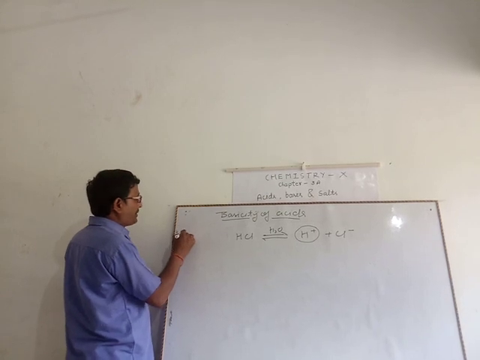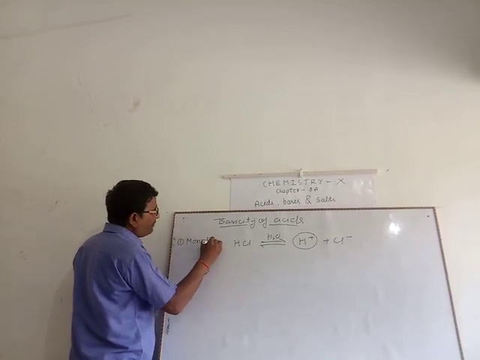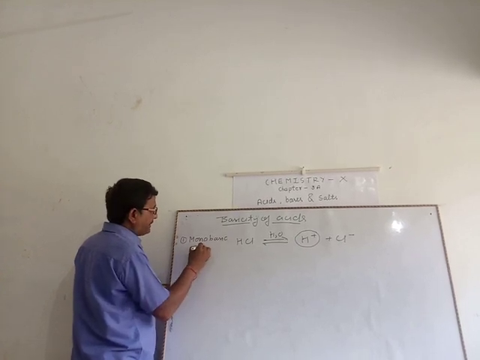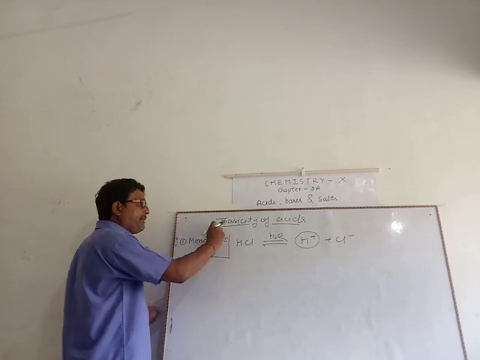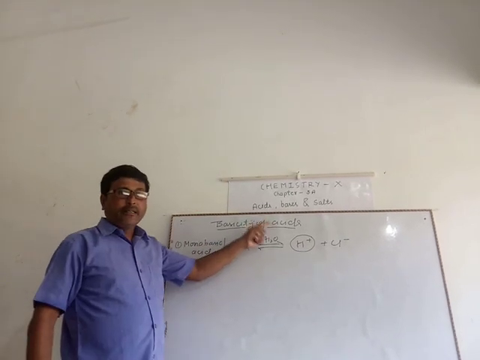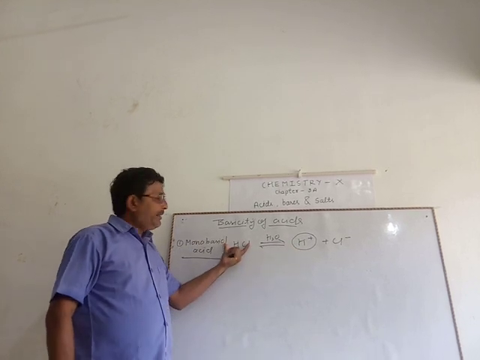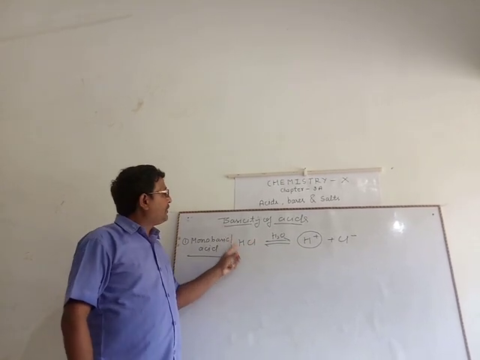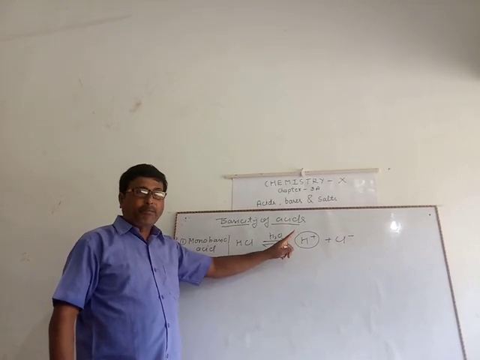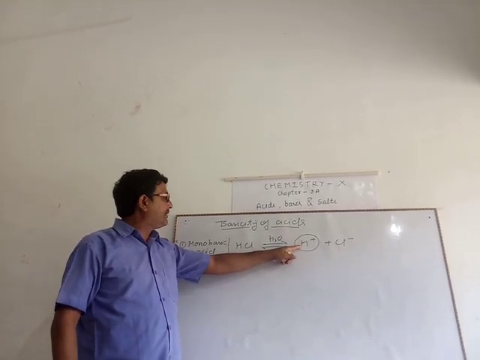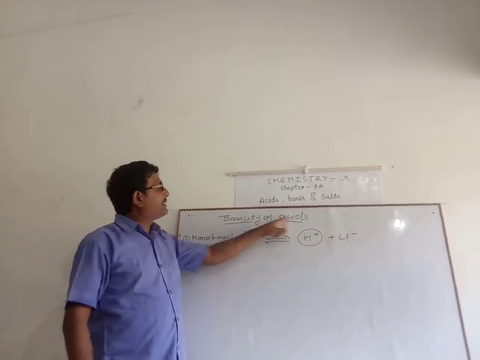First one, monobasic acid. What is basicity of acids? The number of replaceable hydrogen ions present in an acid is known as the basicity of an acid.